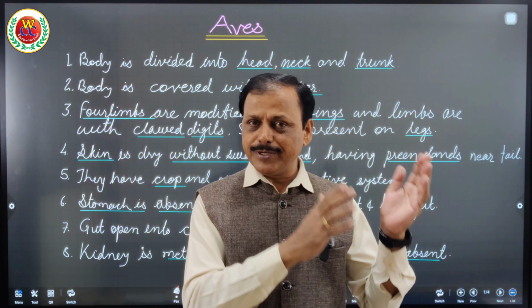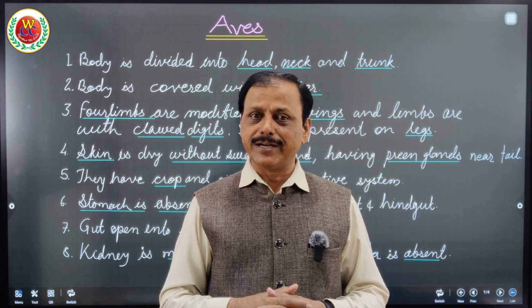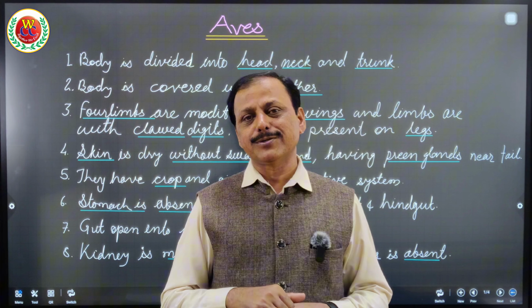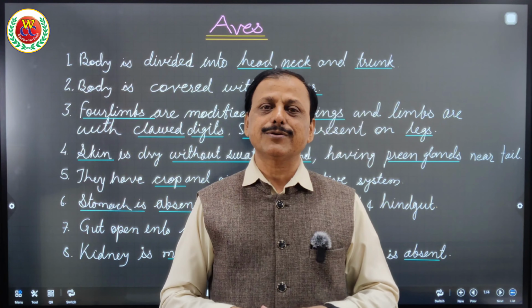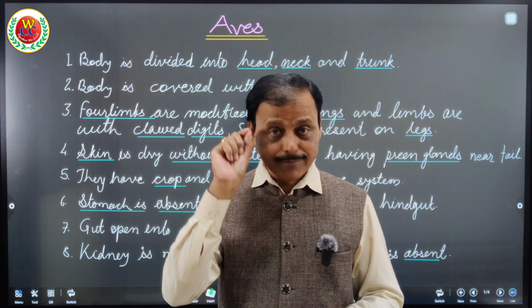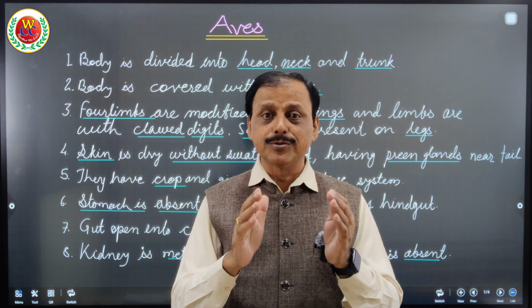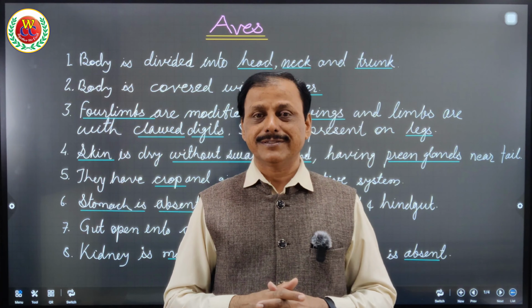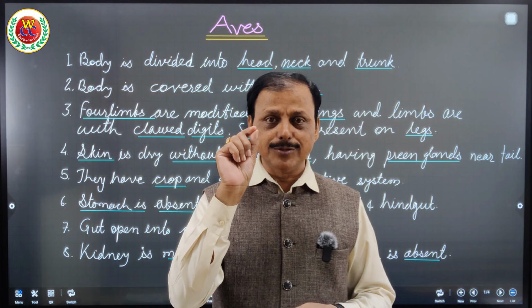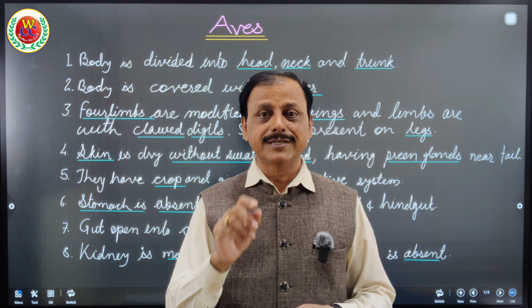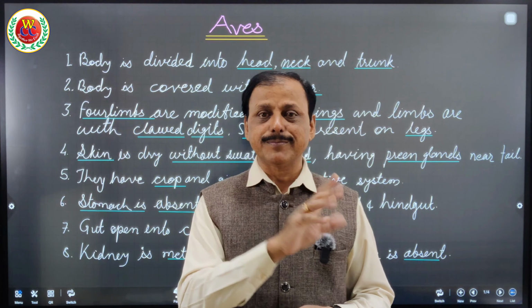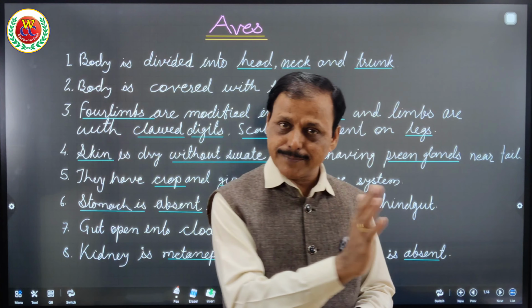As in a bat, they have wings, but those are of skin, and therefore a bat, although it flies, cannot be a bird, because a bat has mammary glands and gives birth to young ones, and its wings are of skin. A question can be asked. I am discussing it with birds because it should be in your memory that although a bat flies, it cannot be a bird. You have to justify that. A question can be asked as assertion and reason: assertion, a bat can fly but it is not a bird; reason, it has mammary glands, it gives birth to young ones, and its wings are made up of skin. I hope you got it. That is a separate part of the discussion.